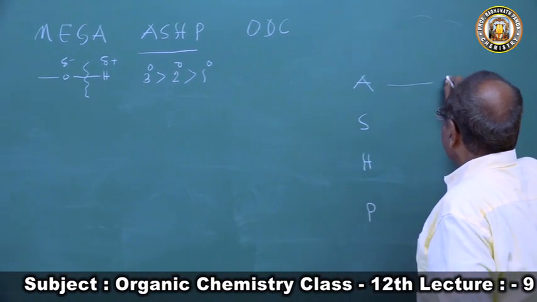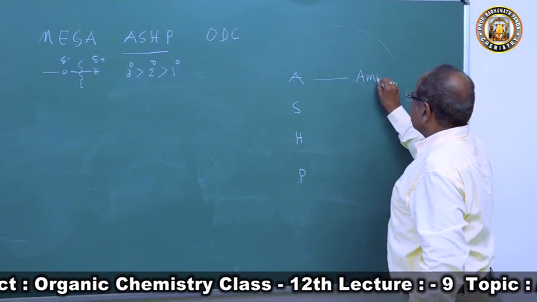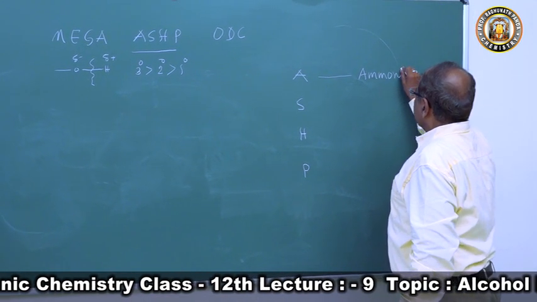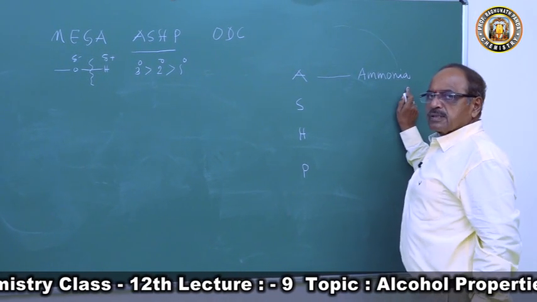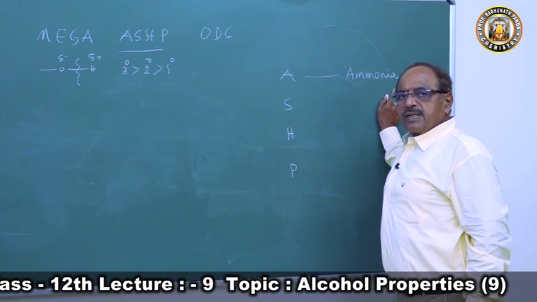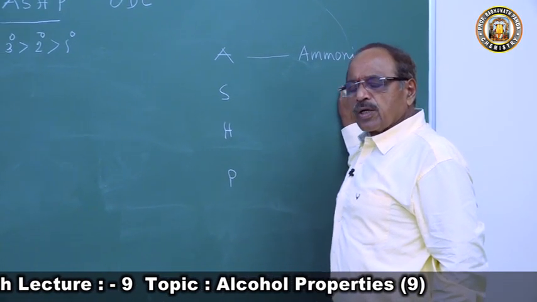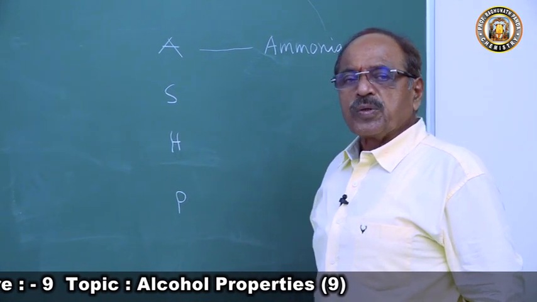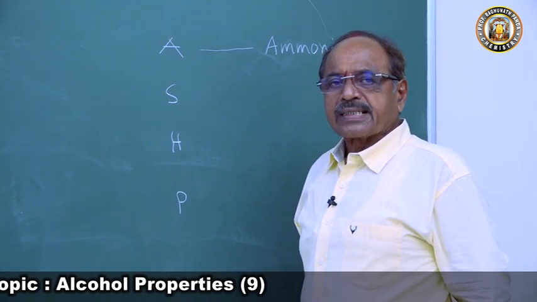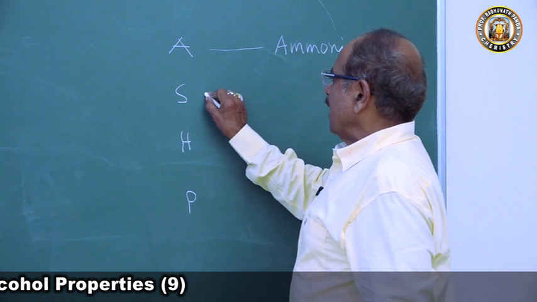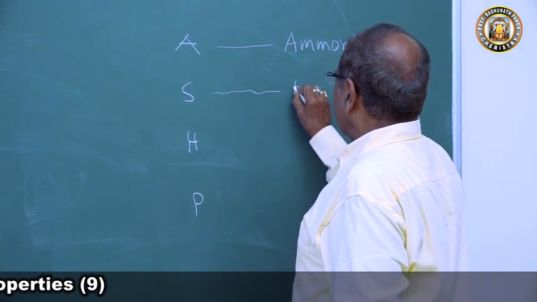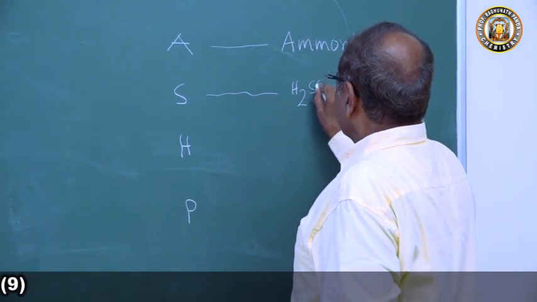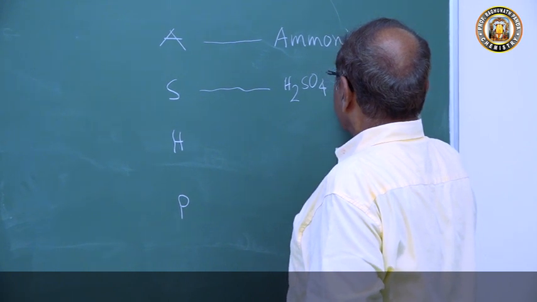So A is the reaction with ammonia. All alcohols react with ammonia to form primary amine, secondary amine and tertiary amine. The order of reactivity is 3 degree more reactive than 2 degree, more reactive than 1 degree. Then comes S, the reaction with concentrated sulfuric acid.